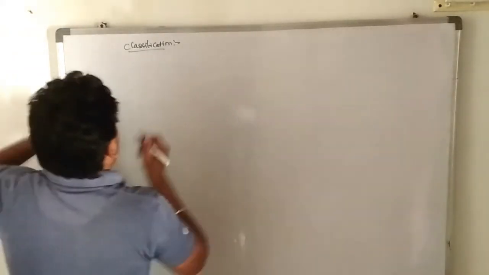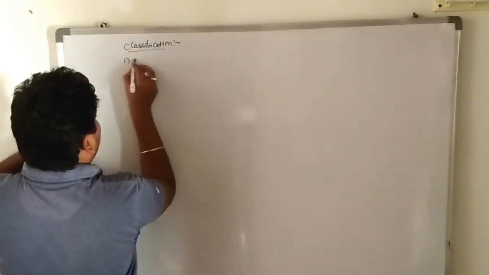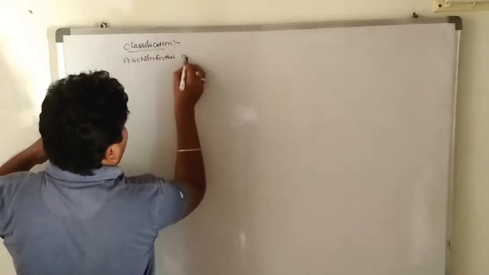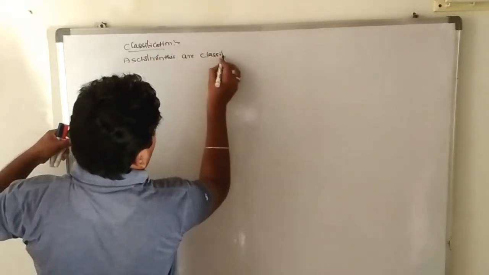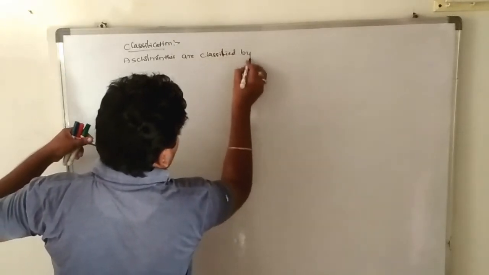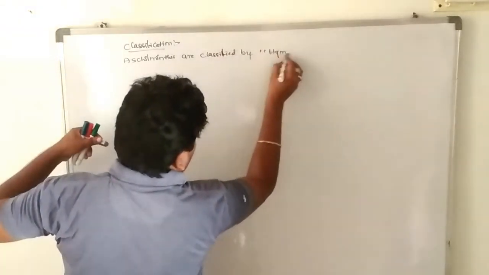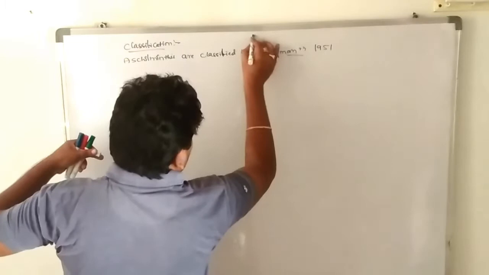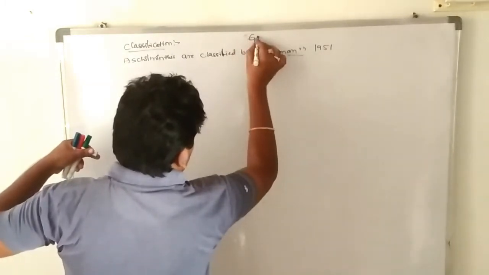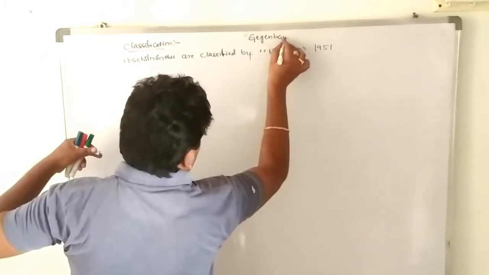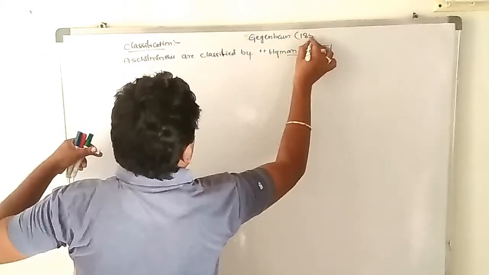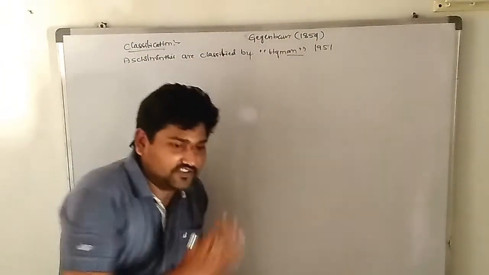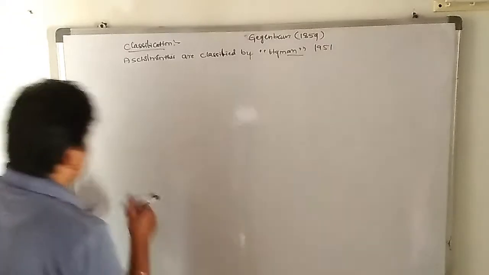Very, very important. The classification of the Nemathi-Helminthes are Aschelminthes. The Aschelminthes were classified by a very important scientist, Hyman, in 1951. What is that? Gegenbaur. The classification was in 1851. Sorry, 1859. Clear? So these are classified into how many classes? 4 classes are there. First one is, note down everyone.